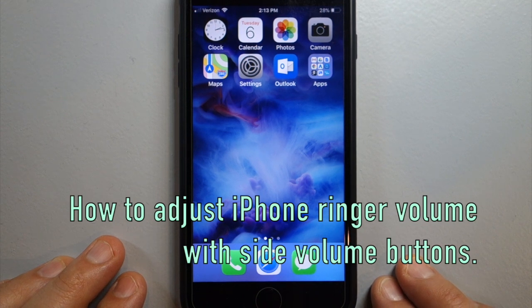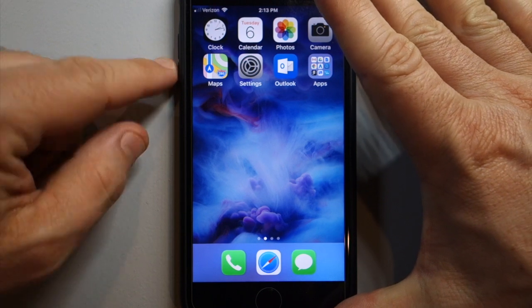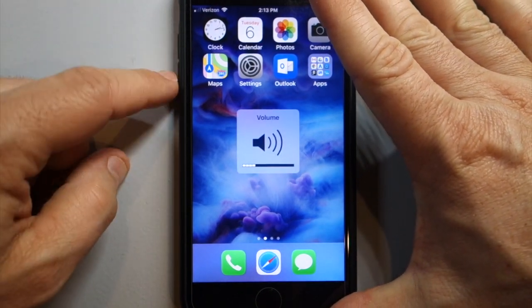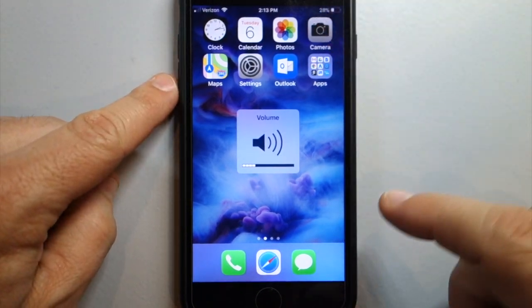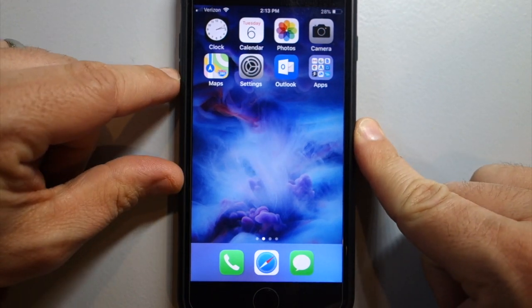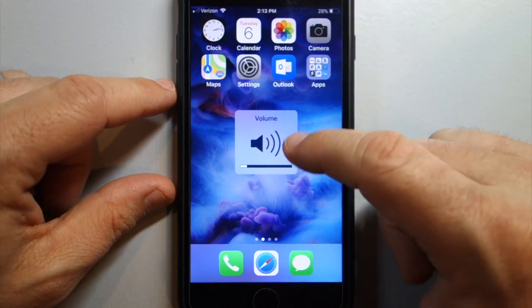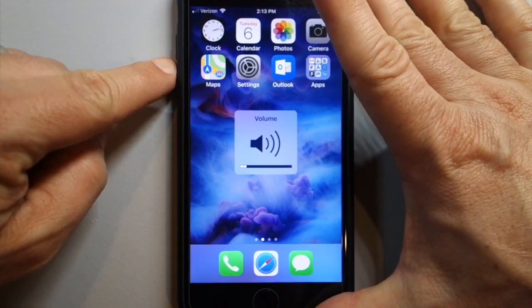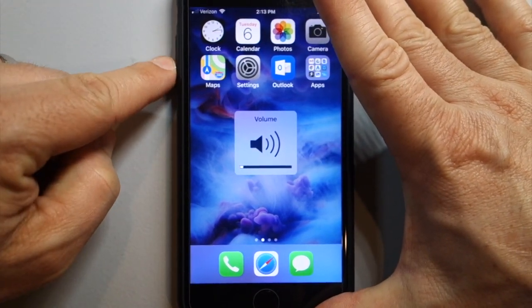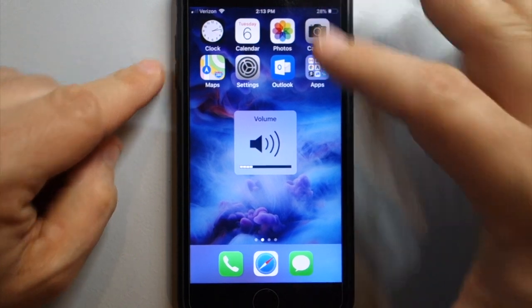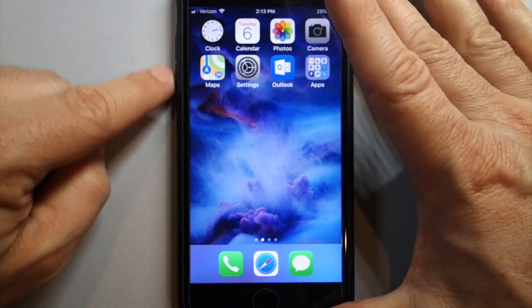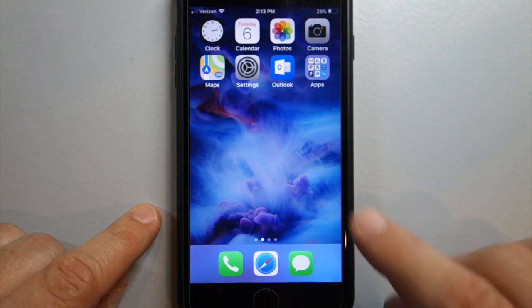Okay, how do you connect your ringer to your volume buttons? Some people have a setting where they can't seem to get the buttons to control the ringer. If it just says volume, your ringer is not affected by the buttons. So you want to connect your ringer to the buttons. You do that in Settings.